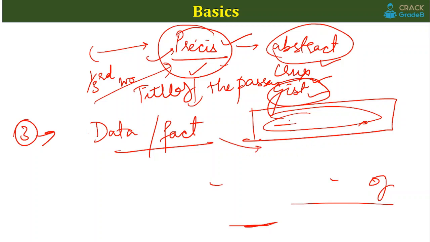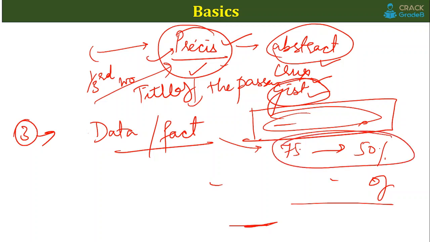For example, let's say a passage considers that the forest area of a particular location decreased from 75% to, let's say, 50%. Even if you don't want to mention this kind of data in your actual précis, you can skip it. There is no hard and fast rule that if any data is given in your actual passage, you have to include it in your précis also.